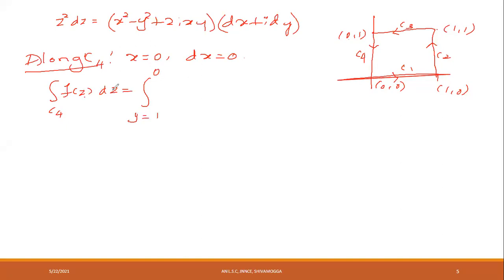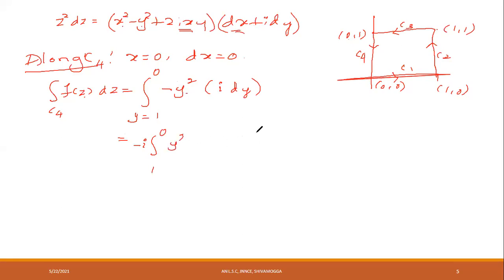We can integrate with respect to y, from 1 to 0. f of z into dz is x square minus y square, and x is equal to 0. Therefore, minus y square. Here x is equal to 0, dx is 0, i into dy. Therefore, this is equal to the integral from y equal to 1 to 0 of minus i into y square into dy, keeping the minus i outside.